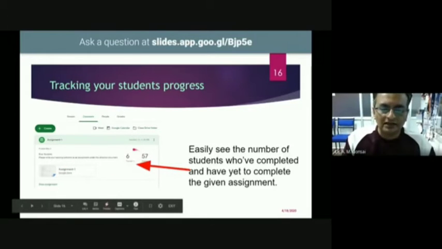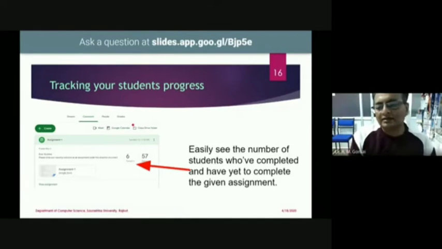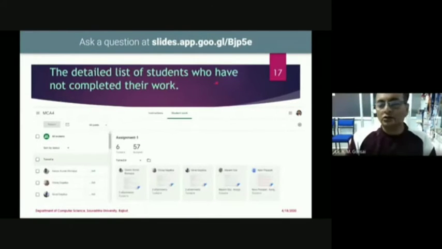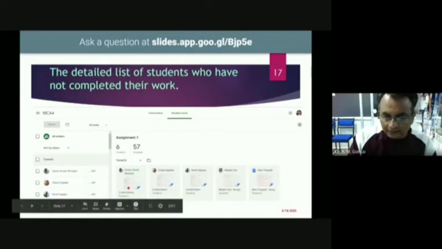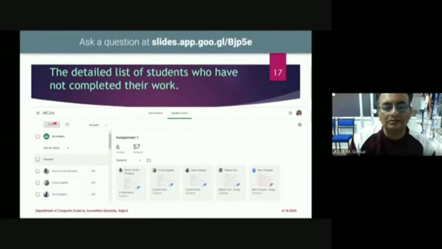The 6 written documents are available in Google Drive, so you can directly access everything from one window. And this is the detailed list of the students who have not completed their work. Look, these are the 6 student names, and they have all attached their documents. I can evaluate by opening them one by one and give the marks here, and then I can return the marks by email or by this application. There is an assignment with 6 questions, so each question is 6 points. This way I can track the student progress.